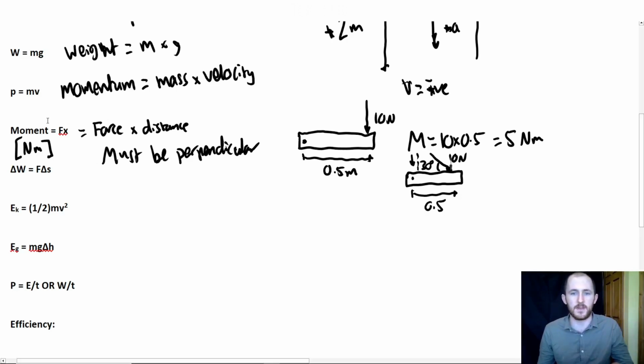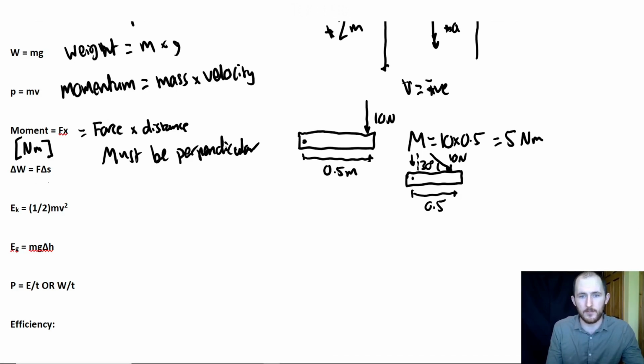You can obviously pause the video and ask yourself, okay, am I good with these questions? If you have one of your mock tests back or something, that's also a good way to do it. Now this equation here is delta W is F delta S. So this is basically the work done formula, okay? And it just equals force times distance, okay?